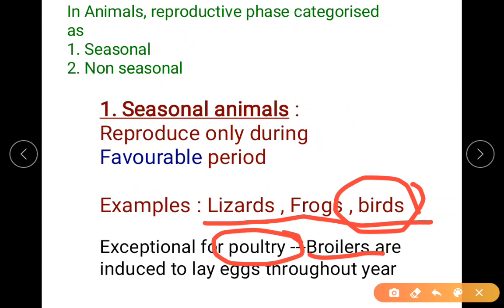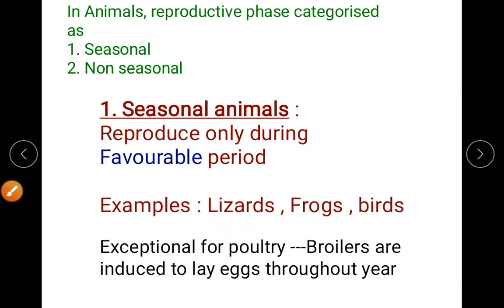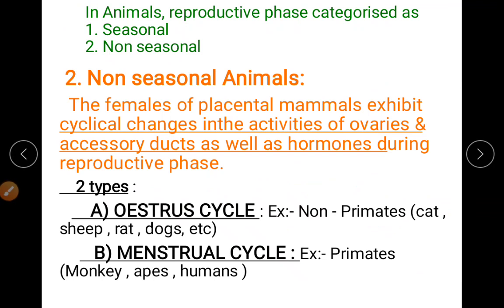If you all notice, the egg is white in color, and in certain shops you will find brown color eggs, which are a little costlier. So the brown color eggs are the fertilized ones. White color are unfertilized. Okay, they are not fertilized actually. So these brown eggs, which are costlier and fertilized, if you keep them in the incubator, after 21 days you will find a chick coming out of it. So these broilers are not fertile. These are sterile birds. So these are only induced to lay eggs throughout the year, which are unfertilized eggs. They don't produce small chicks there.